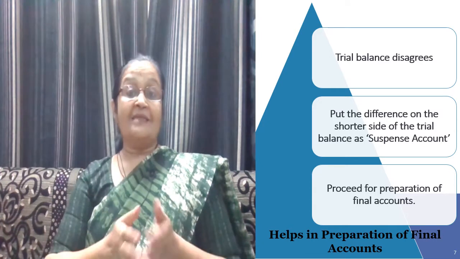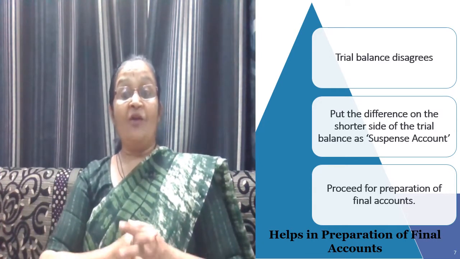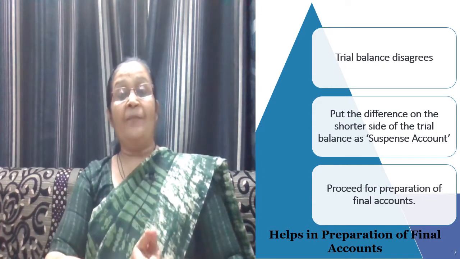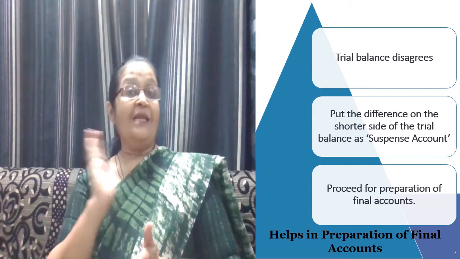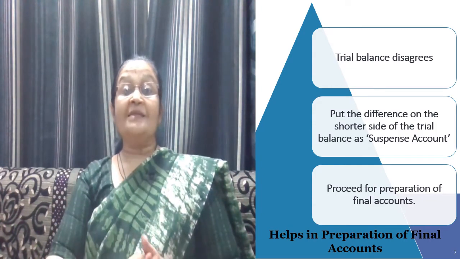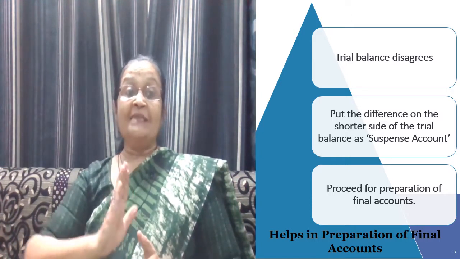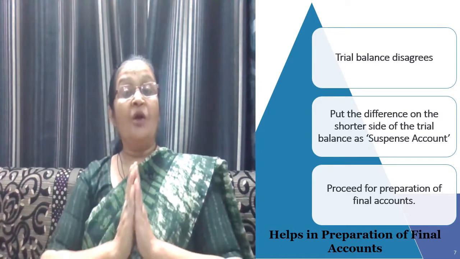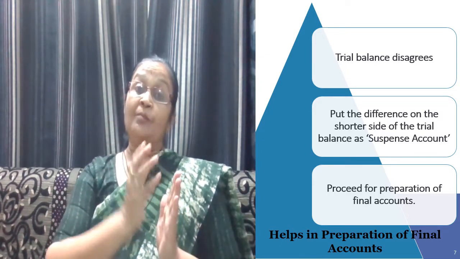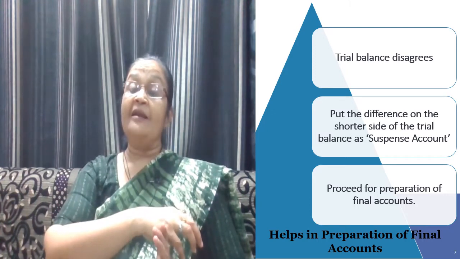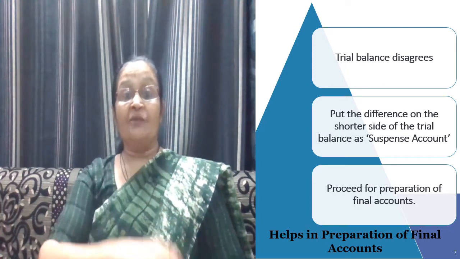In this sense, the disagreement of the trial balance does not hamper the preparation of the final accounts and does not waste the accountant's time. On one side, he can prepare the final accounts, and on the other side, he can work on the identification and rectification of the errors.